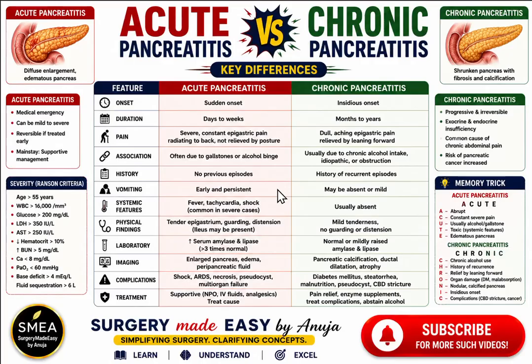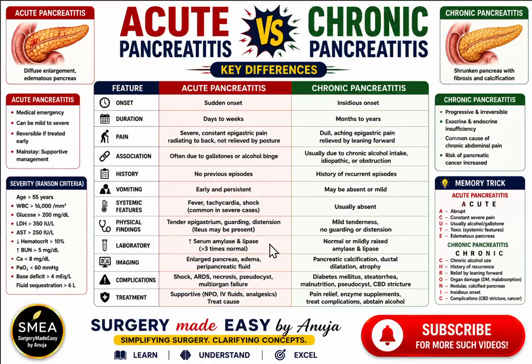Vomiting is early and persistent in acute pancreatitis. It may be absent or mild in a patient of chronic pancreatitis. Systemic features such as fever, tachycardia, shock are present in acute pancreatitis, whereas absent in chronic. Clinically, the patient has a tender epigastrium. There may be guarding, distension, and ileus may be present. In a chronic patient, there is mild tenderness, no guarding or distension seen.